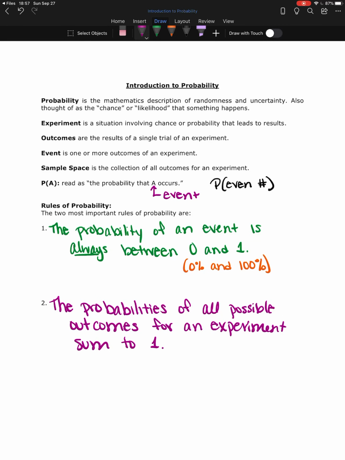So this is our introduction to probability. We will continue on and actually start looking at some different ways to calculate probability in the next videos.